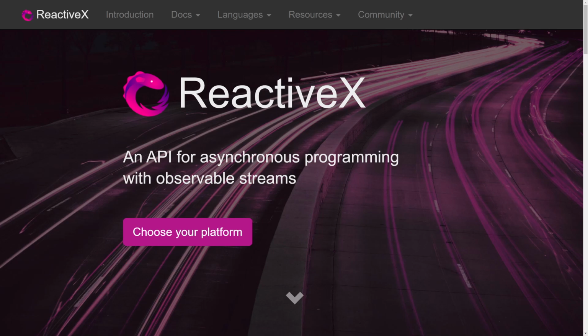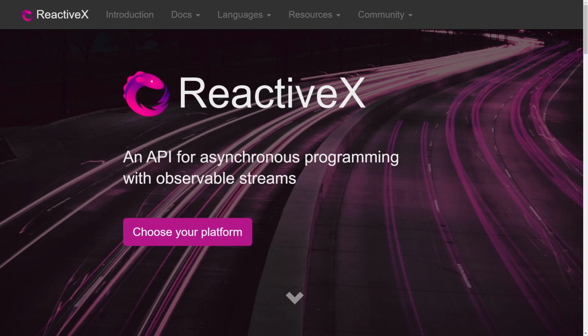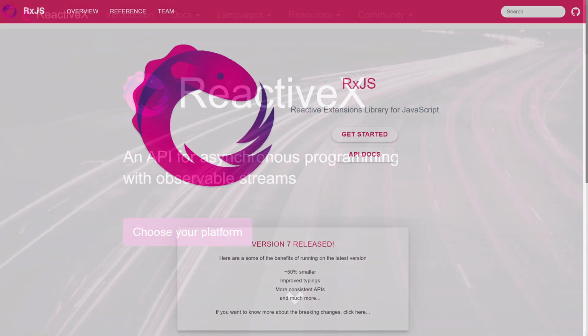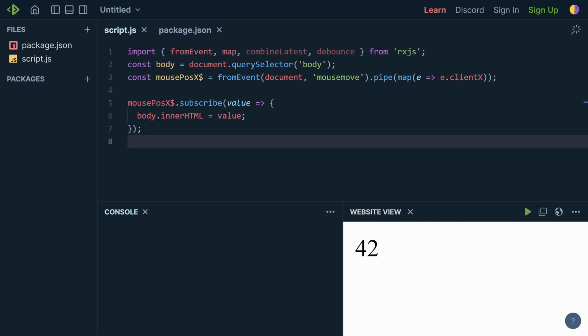But not all reactive systems are equal. Some systems are only useful for asynchronous programming, and this can introduce glitches. A glitch is a technical term for an invalid intermediate value. The most popular reactive library, ReactiveX or RxJS, developed by Microsoft, Netflix and other corporations, exhibits these glitches. Let's use the RxJS library to demonstrate this.